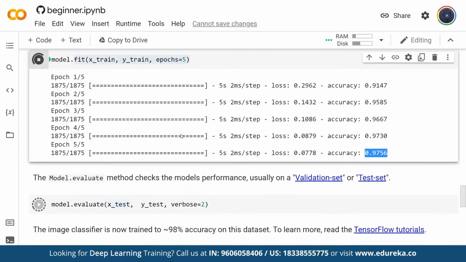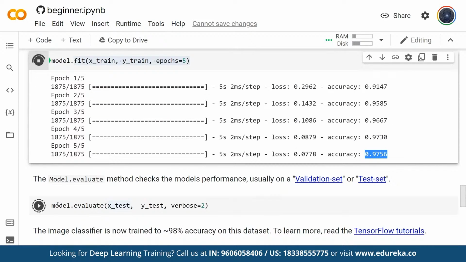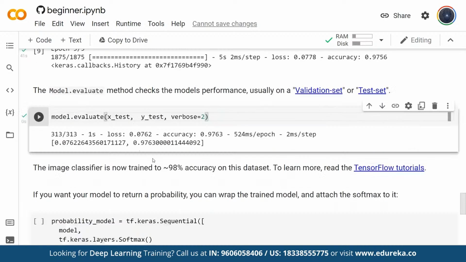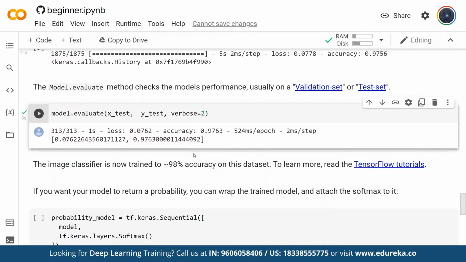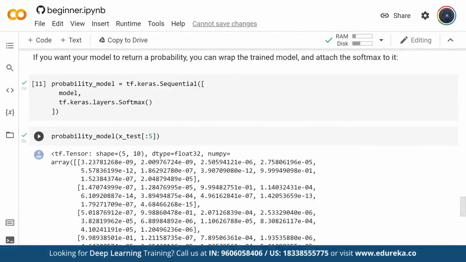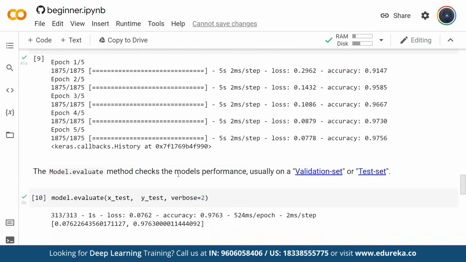Once the training is complete, here I'm checking the evaluation. What will be the performance of this model on the test data? On my test data, I'm getting the accuracy as 97.63%. In this way, we can build a model using TensorFlow.